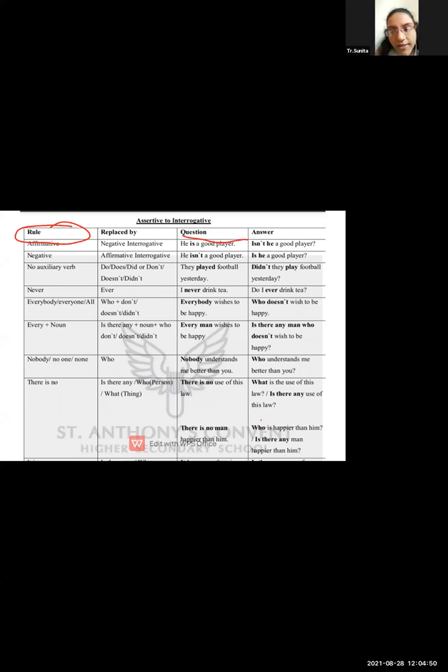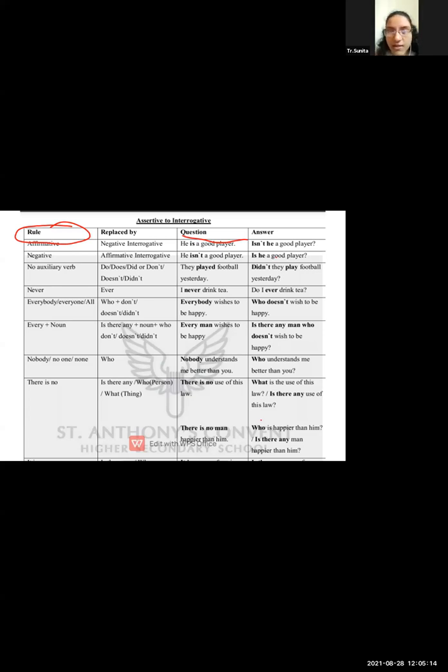Negative, only a negative? Very good, Koval, that we have to convert it into a negative interrogative. Because we have to frame the question, but in that sentence we must use a negative word.